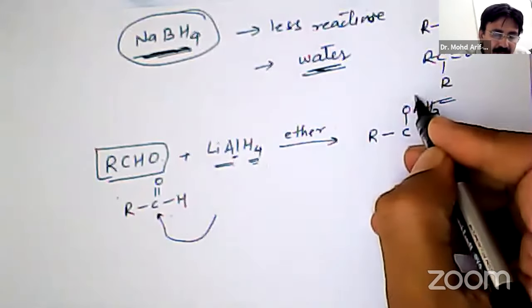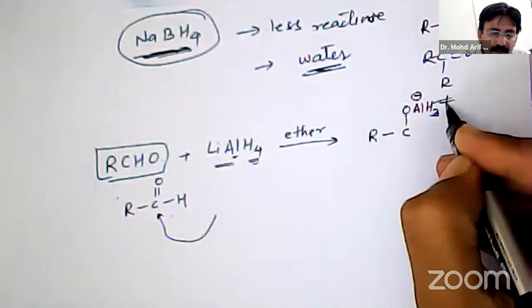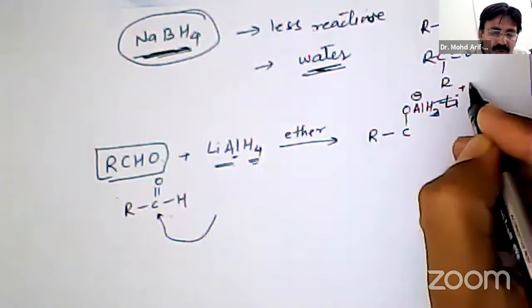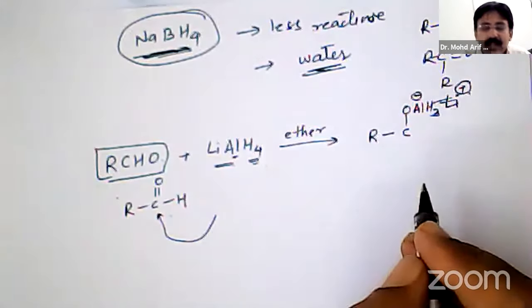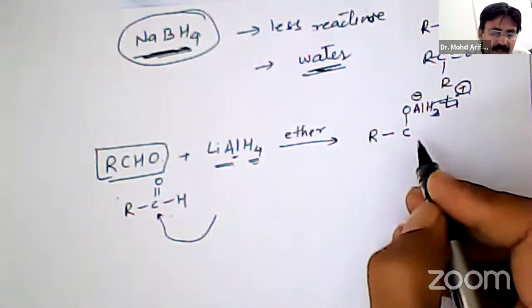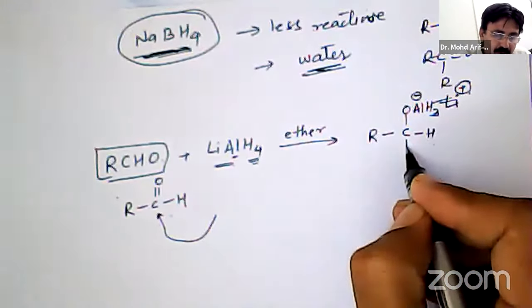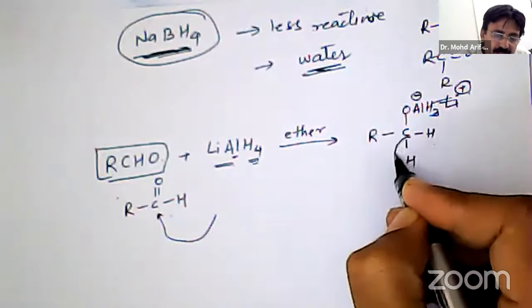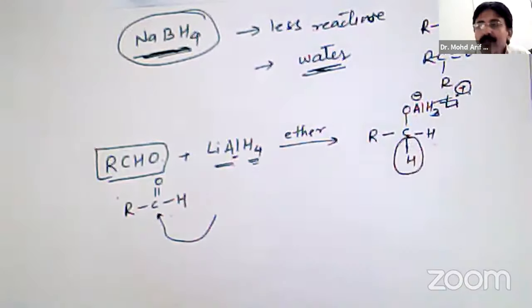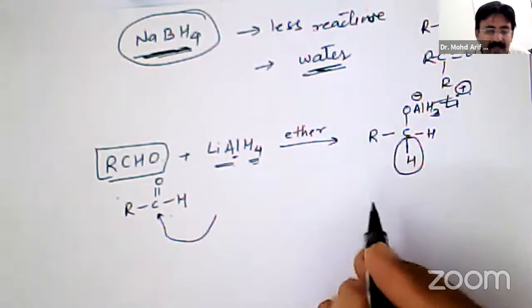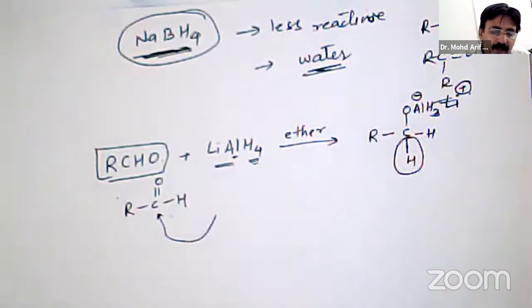Now it will be negative, and therefore it forms an ionic bond with the lithium ion. This hydrogen is coming from hydride, from lithium aluminum hydride.